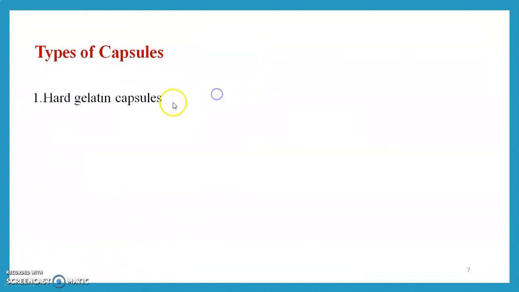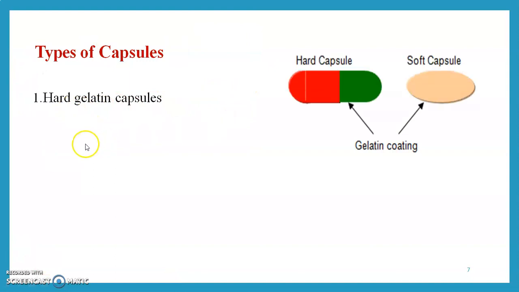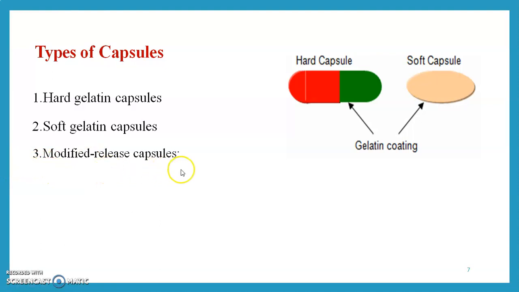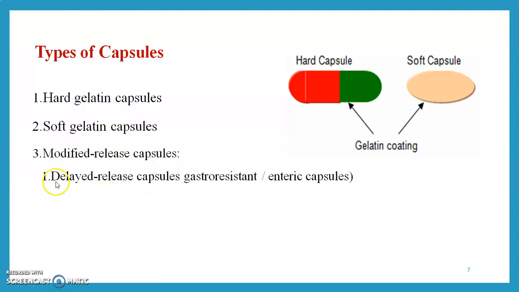Then we see the types of capsule. First is the hard gelatin capsule, second is the soft gelatin capsule, and third is the modified release capsule. Modified release capsules consist of delayed release capsules, gastrointestinal resistant capsules, or enteric capsules. That means their shell is made in such a way that the release is delayed, and not all of the shell is absorbed at one time. The release is slow.